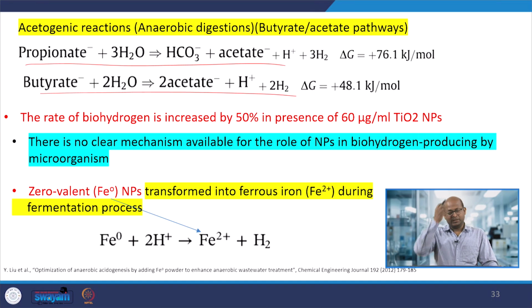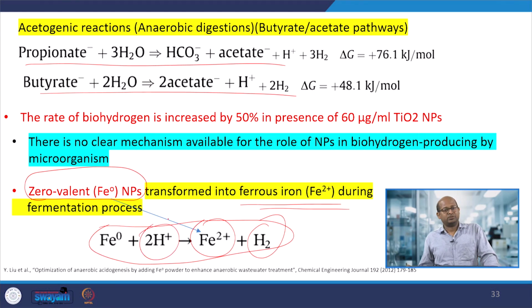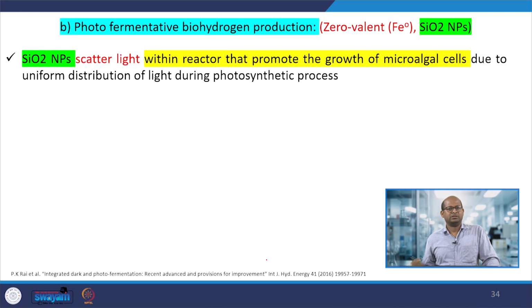Okay, so I said, what is the role of nanomaterials. We are using silica based nanomaterials, ferrosoferric oxide nanomaterials or zero valent iron that we can use as a catalyst for this particular fermentation process. So, this is actually the role of nanomaterials. Initially it was in the zero oxidation state. In presence of these nanomaterials and light, it would be transformed into ions. So, during this fermentation process, the H plus ions would form in that particular process and be converted into hydrogen. By that way they enhance the hydrogen production.